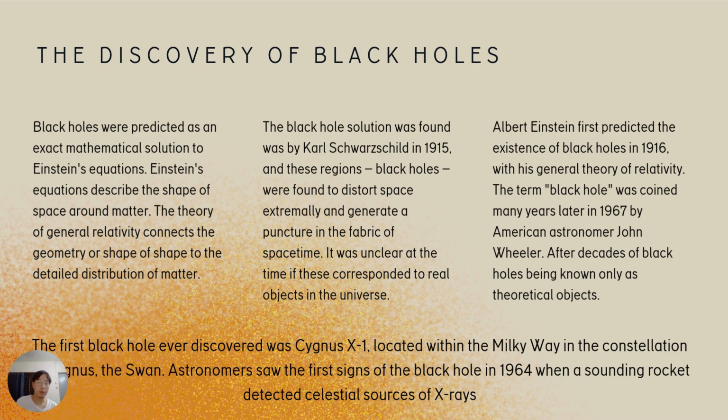So here we have the history of the black hole. First, it was used as a prediction based on the mathematical solution to Einstein's equation. And then the black hole solution was found by Karl Schwarzschild in 1915, which will be talked about later. The next is, after 1 year, Albert Einstein was the first one to predict the existence of black holes. And this helps to complement his theory of general relativity.